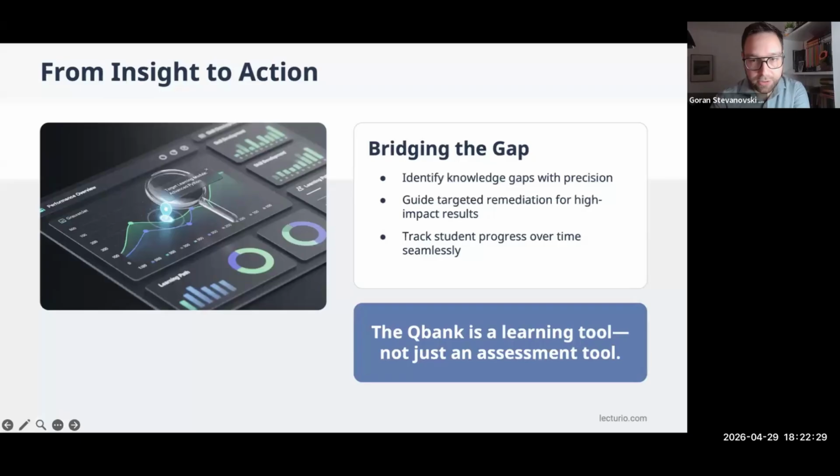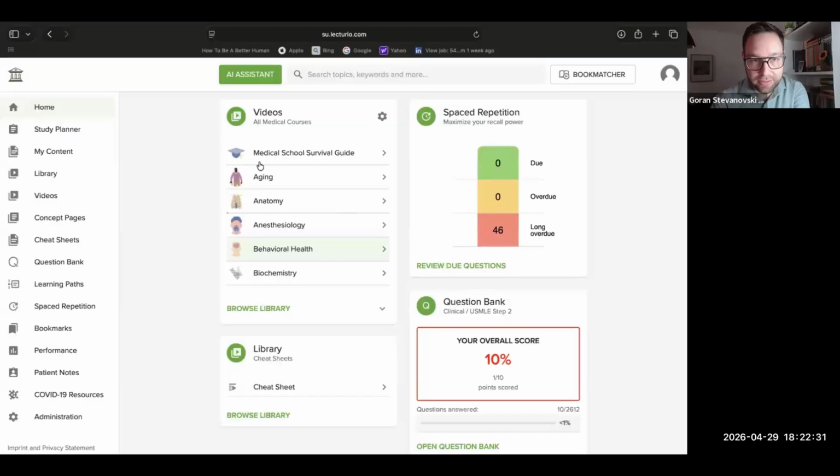Let me check. There doesn't seem to be anything new in the chat. Okay, so let's start with sharing the platform. I hope everybody is ready. Now, if someone can just let me know if you're able to see it. It does say that I'm screen sharing, so I assume it's good. Thank you.